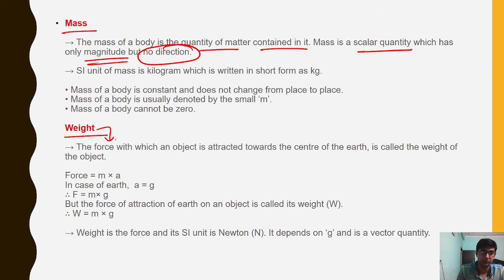Whereas on the other hand, weight is a force, which is made by gravitation. Weight is nothing but the force which Earth applies on us. The more mass we have, the more weight we have, because this a, or we can say g, is constant.